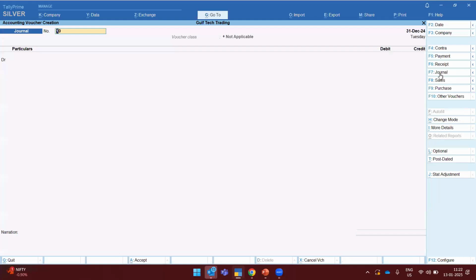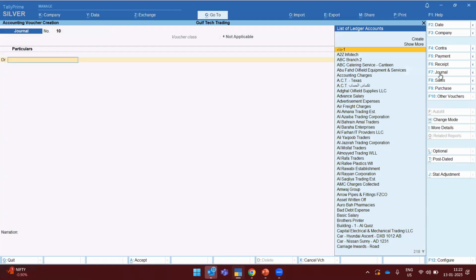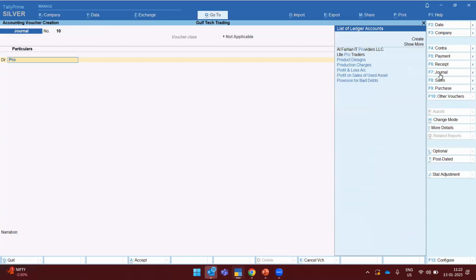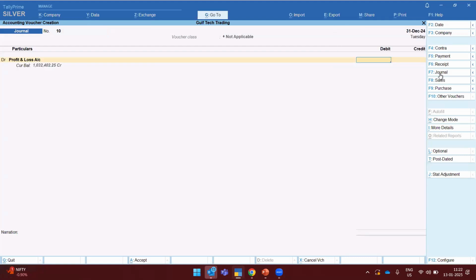because I am closing this particular financial year on this particular date to make sure that all our profit, all our bad debt, everything will be written off in this particular financial year. So I'll be debiting the profit and loss account here. So all they have their profit and loss account. So it is an inbuilt ledger in Tally. So here the particular value you can see here in the credit side.